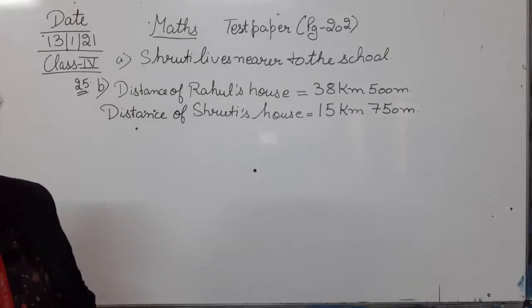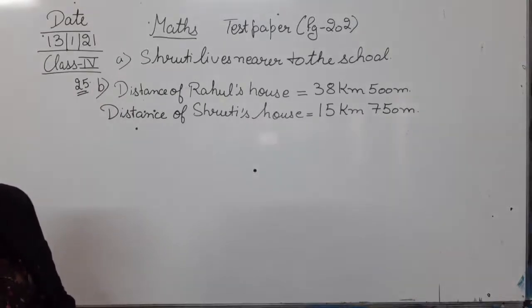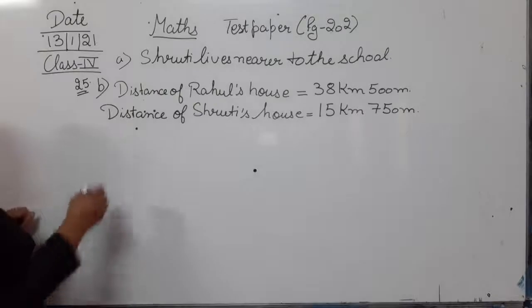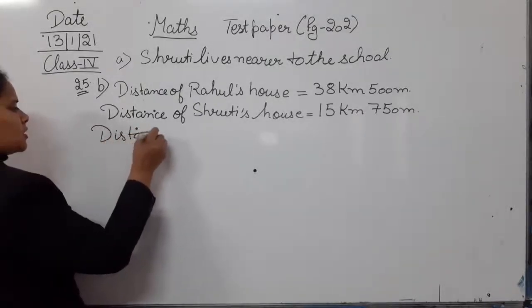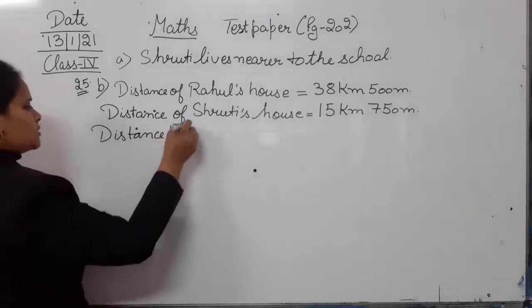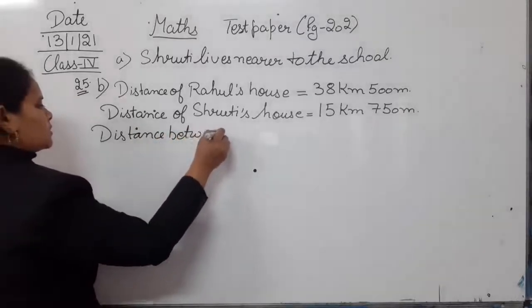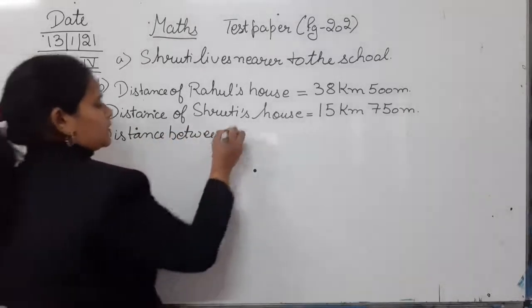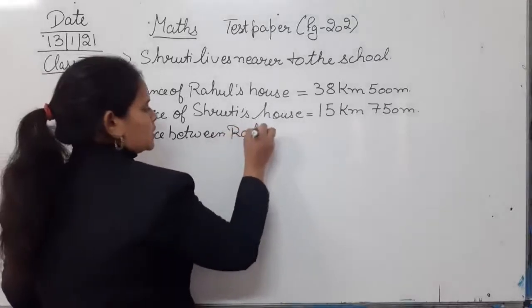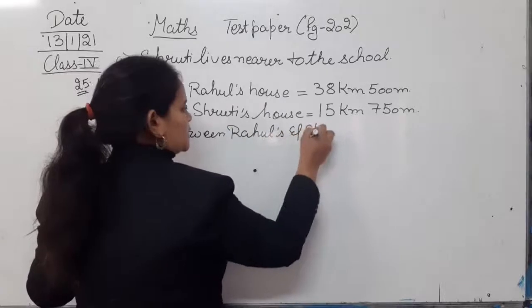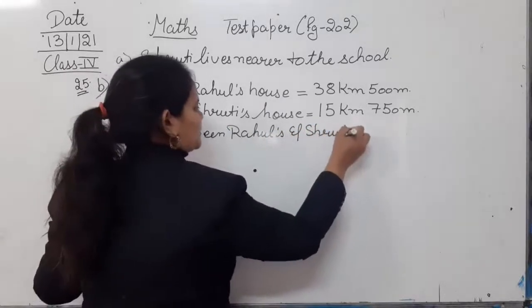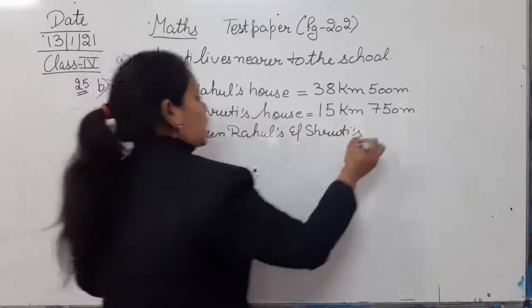Now what is the distance between their houses? Okay, so now we have to calculate the distance between Rahul's and Shruti's house.